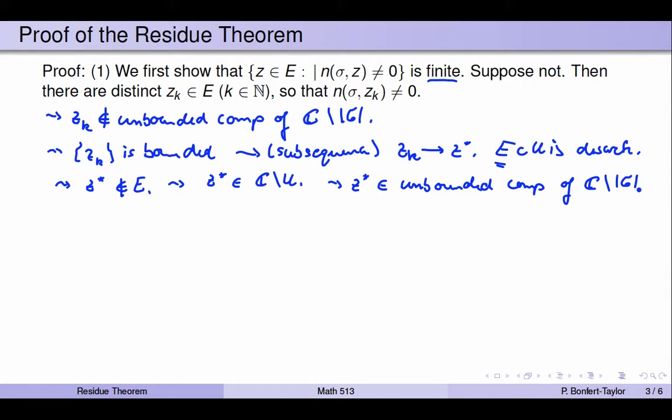And that unbounded component is open. And so I can find a whole little neighborhood around z star such that the ball of radius r centered at z star is entirely contained in the unbounded component. Again, the unbounded component is open.